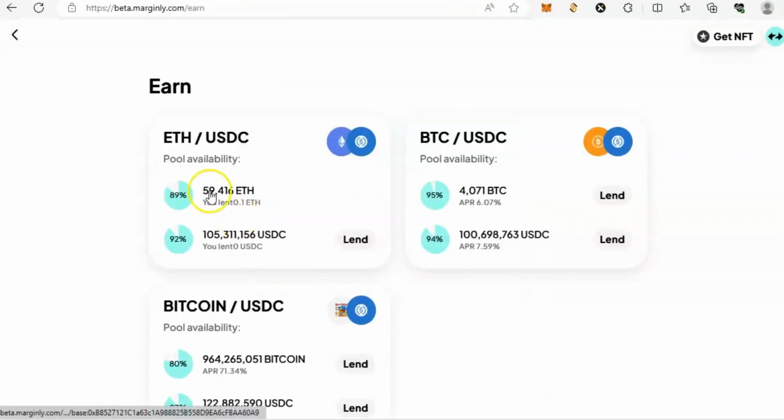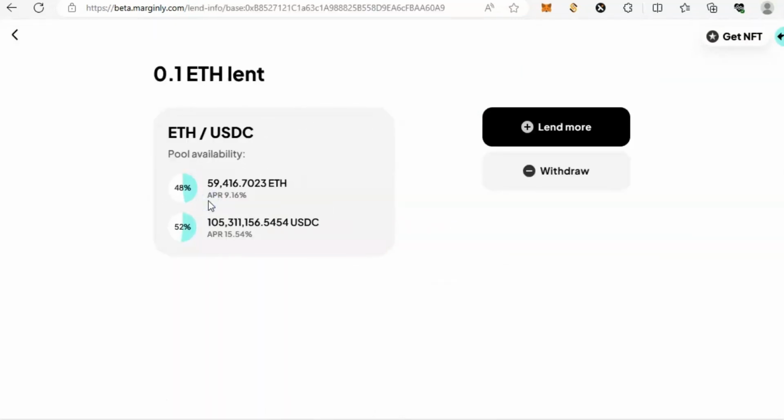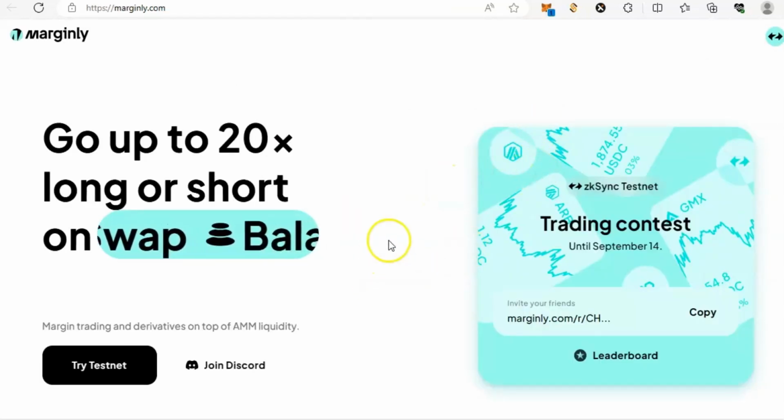You can also provide liquidity and increase your activities overall on the platform. Just play around and get yourself eligible. Especially make sure you mint the OAT NFT before the 14th of September. If not, you will not be qualified.